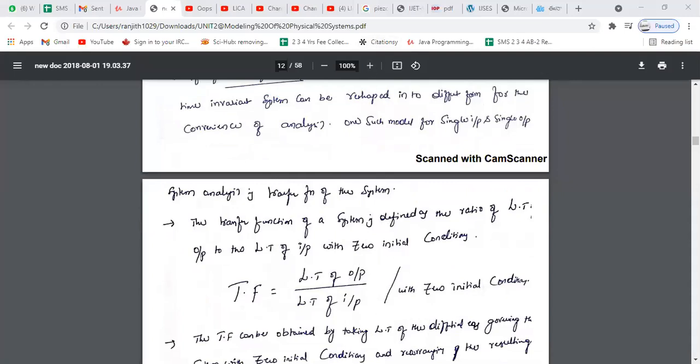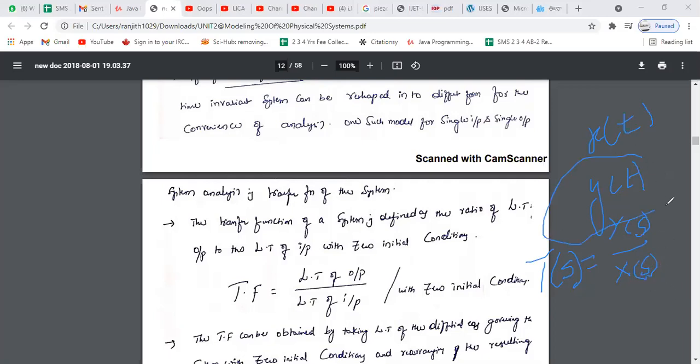Suppose x of t is your input and y of t is your output, right? Then the transfer function T of s is equal to Y of s by X of s.